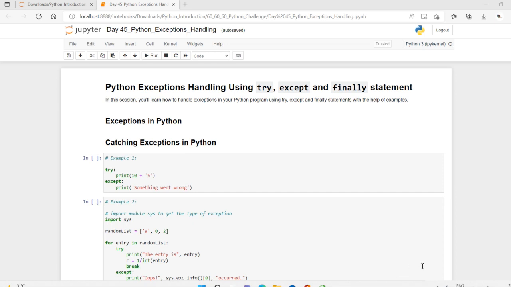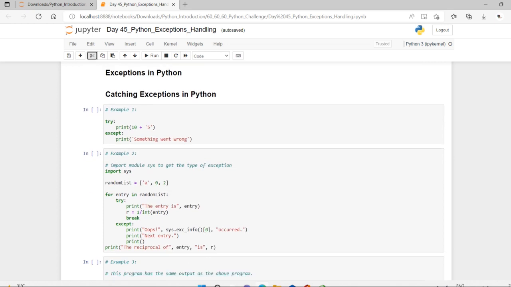For example, let us consider a program where we have a function A that calls function B, which in turn calls function C. If an exception occurs in function C but it is not handled in C, the exception passes to B and then to A. If never handled, an error message is displayed and our program comes to a sudden unexpected halt.